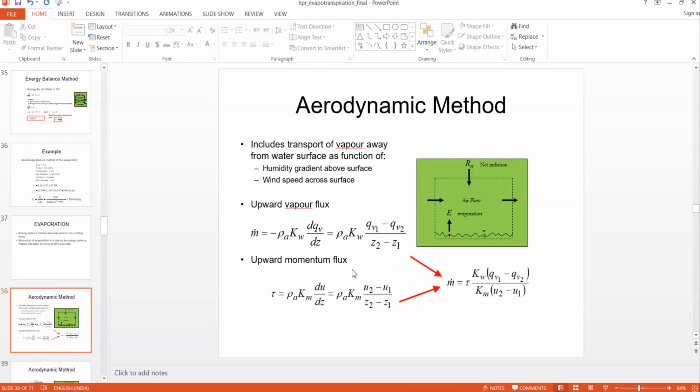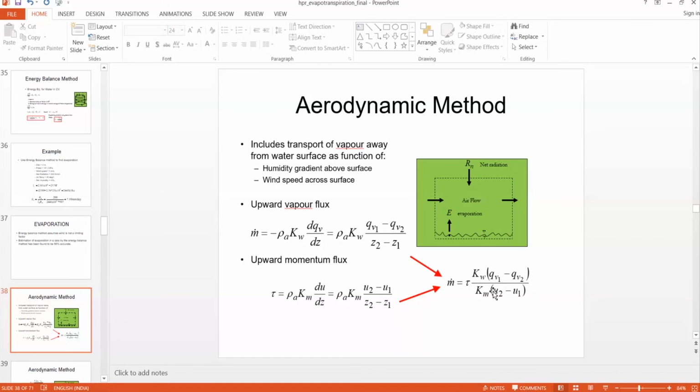So we can divide one equation by the other. From that we get m dot equals tau times K_w (q_v1 minus q_v2) by K_m (u2 minus u1).